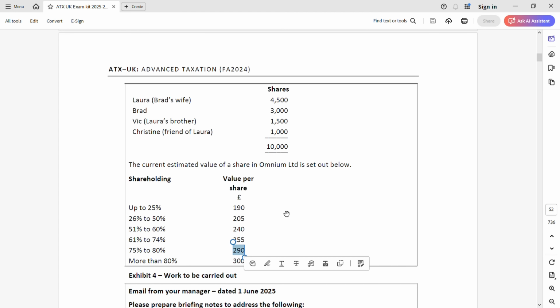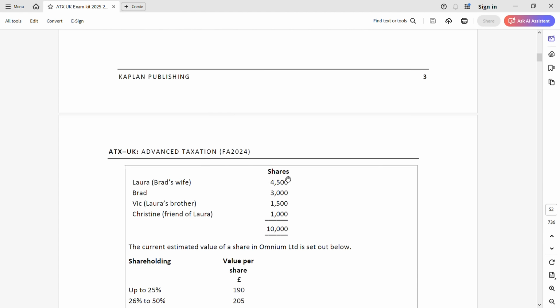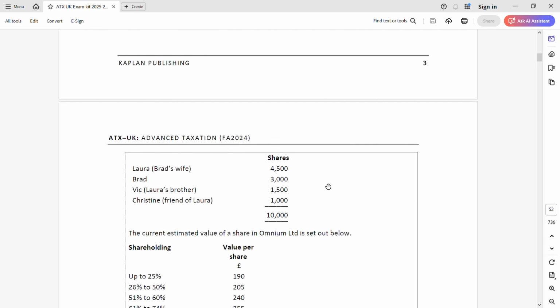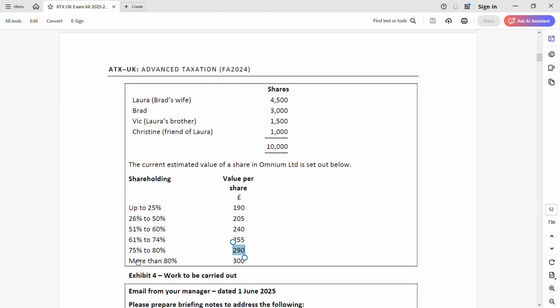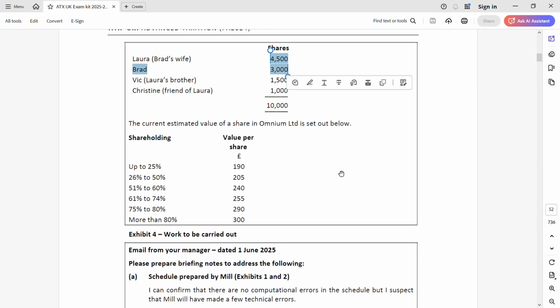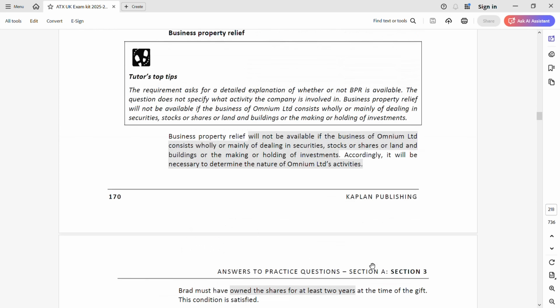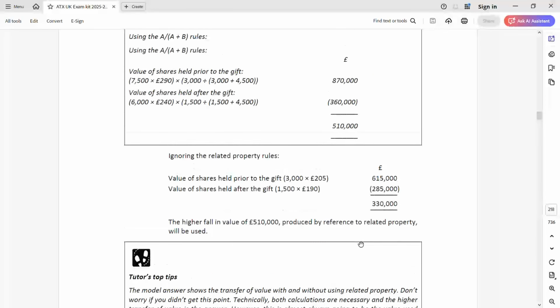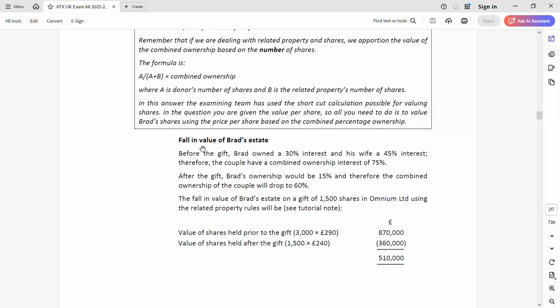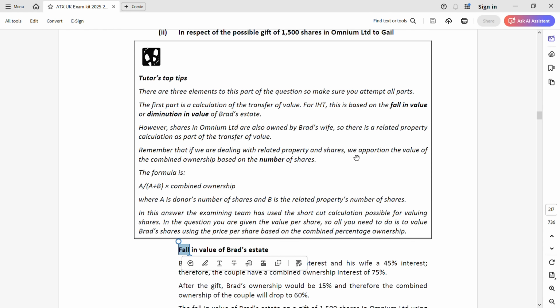After the gift, Brad is giving 1,500. So from 7,500, you are left with 6,000. 6,000 means 60%. So the value is 240, because it is in the 51 to 60% holding band. So 290 and 240 are the values you need for these 4,500 and 3,000 shares. Now let's come back to this question. You have to clearly write the fall in value of their estate.